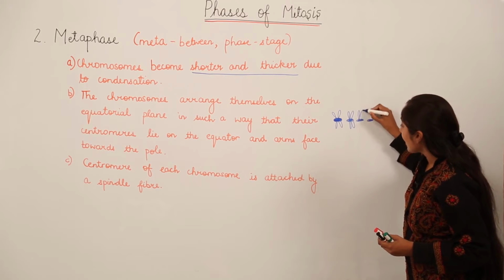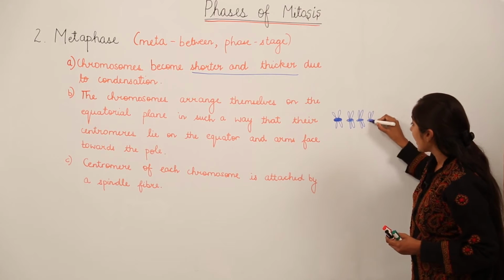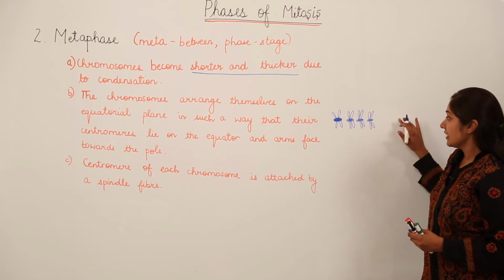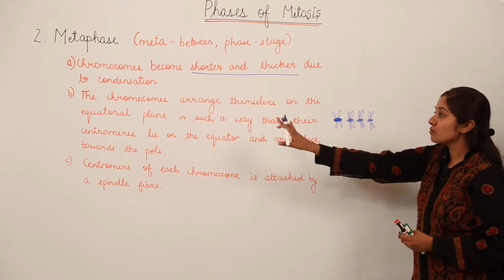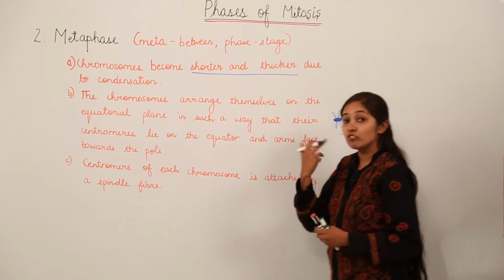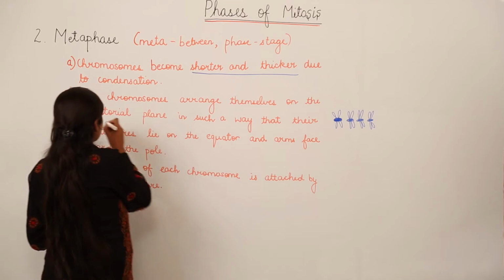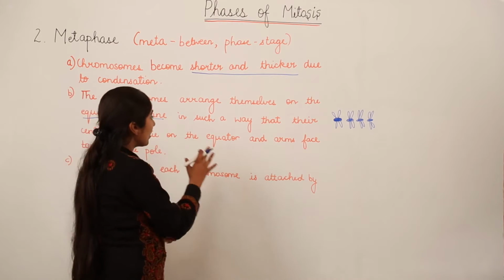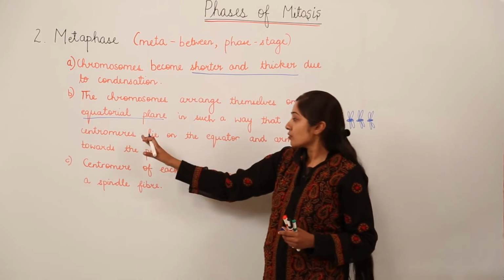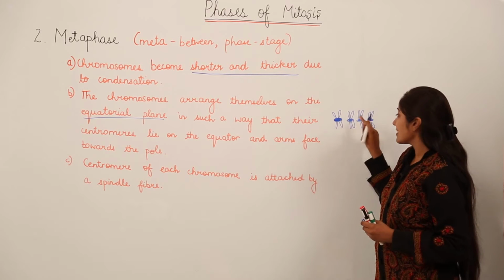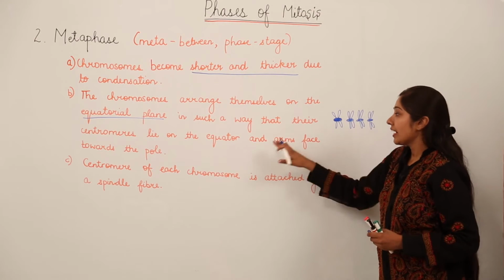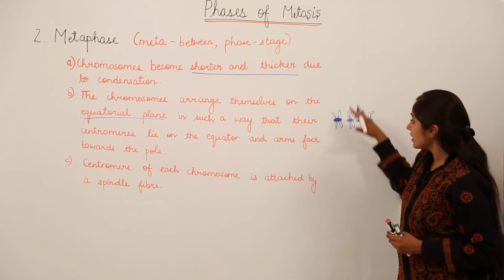So you can say that now the chromosomes have come to lie in a line, right? This is what the second point means, that the chromosomes arrange themselves on the equatorial plane. So the keyword is equatorial plane, in such a way that their centromeres lie on the equator. You can see the centromeres lie on the equator and arms face towards the poles.